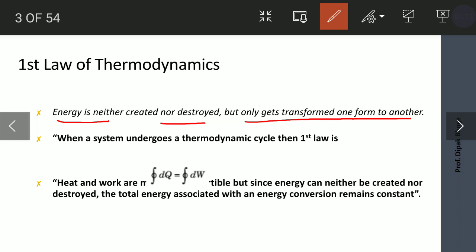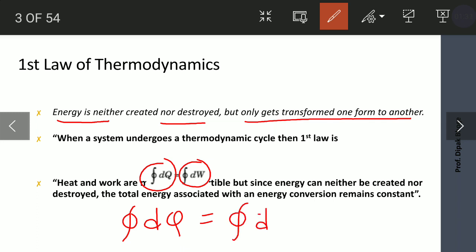The first law of thermodynamics for a cyclic heat engine tells us the net heat transfer is equal to net work transfer, and mathematically it is written as cyclic integral of dq is equal to cyclic integral of dw. So this is the mathematical form of the first law of thermodynamics for a cyclic heat engine.